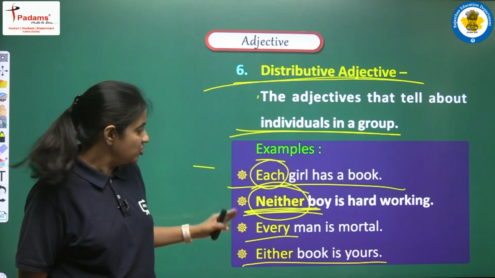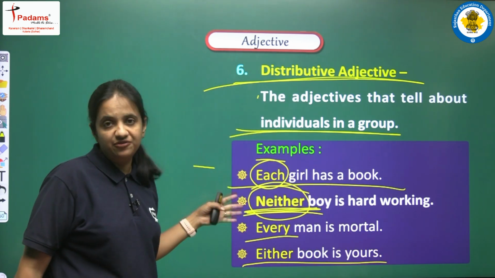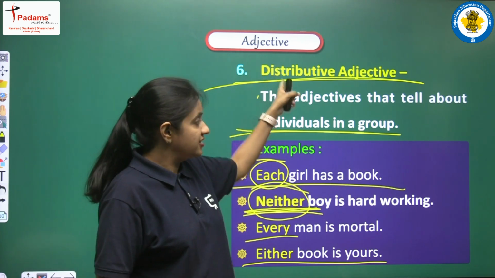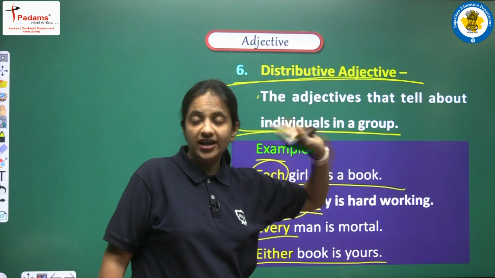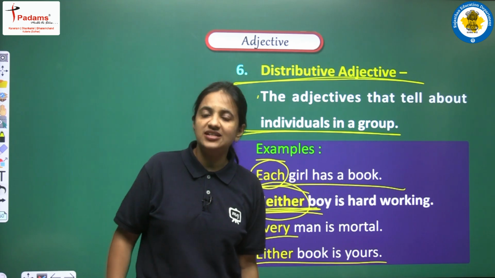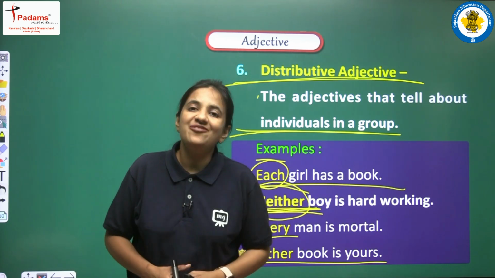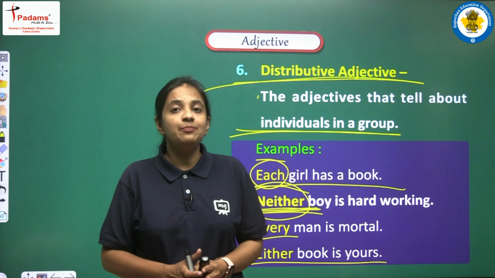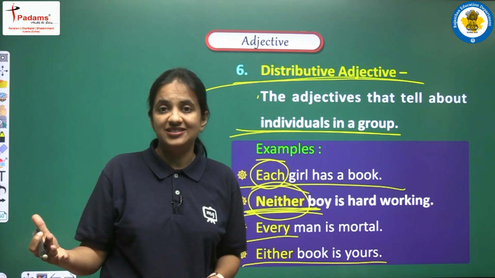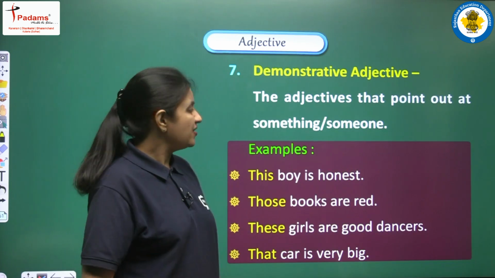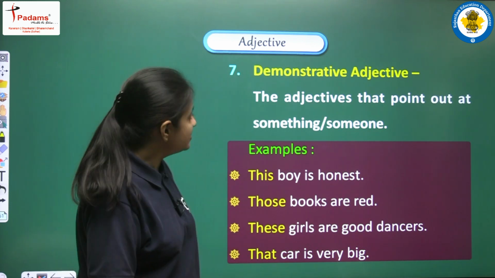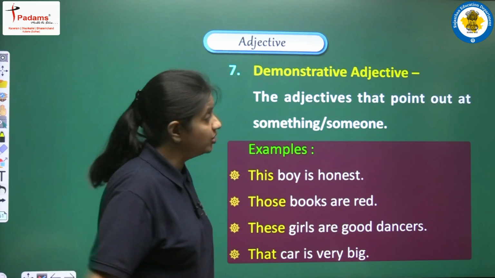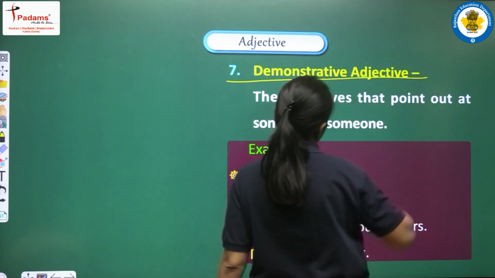Okay, so all such words, either, neither, each, every, are known as distributive adjectives. Why? Because with the help of these words we can show, we can indicate the persons, the people, as individuals, right? Next we have number 7, that is demonstrative adjectives. So now we will talk about demonstrative adjectives.